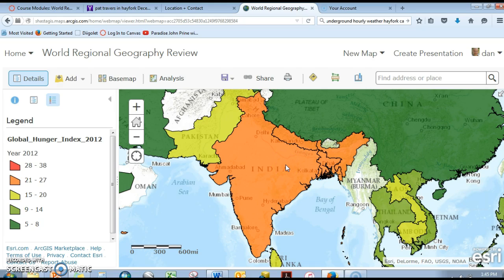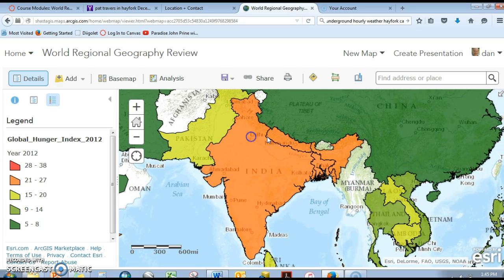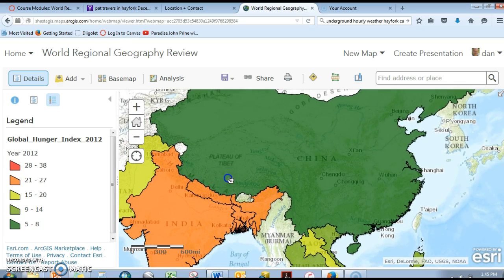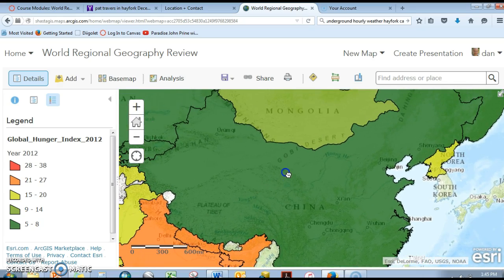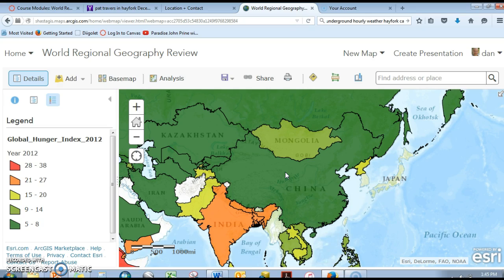Malnourishment, lack of adequate food supplies, lack of reliable food supplies is a major concern throughout South Asia. And by contrast, you see, in spite of their massive population size, that China is relatively well-fed, that you don't have nearly the degree of hunger in that country. Part of it is agricultural efficiency, part of it is the capacity of the land to grow food.